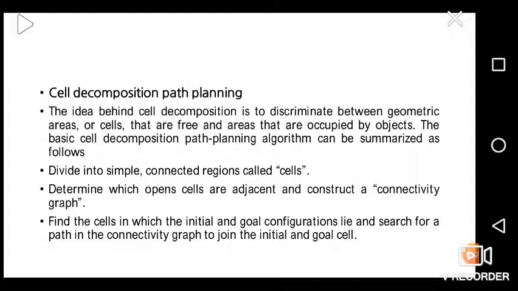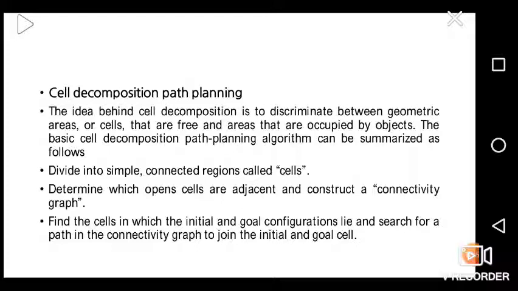Cell decomposition path planning. The idea behind cell decomposition is to discriminate between geometric areas, or cells, that are free and areas that are occupied by objects. The basic cell decomposition path planning algorithm can be summarized as follows. Divide the free space into simple connected regions called cells. Determine which open cells are adjacent and construct a connectivity graph.